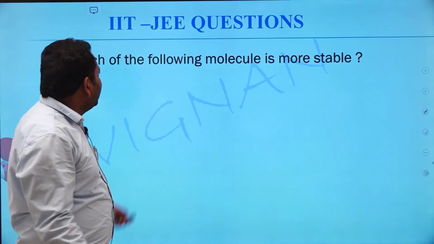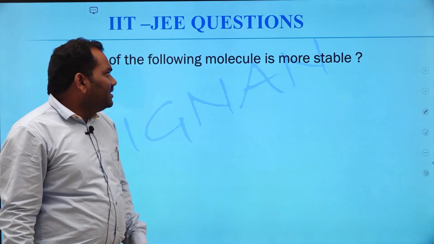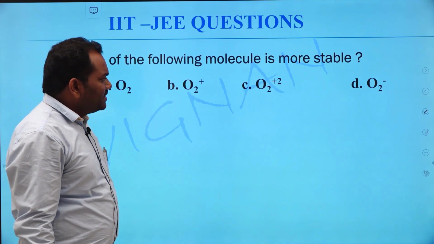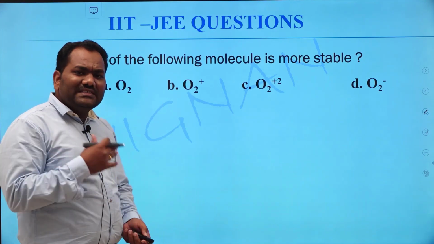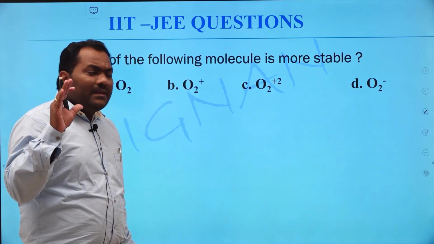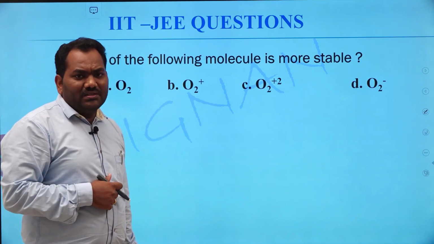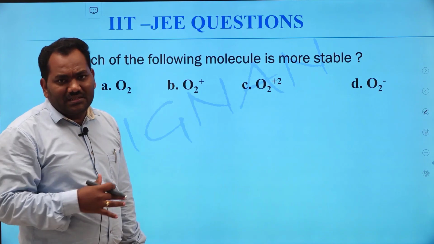Okay, let's discuss some of the IIT JEE questions. The question is, which of the following molecules is more stable? We already discussed that the stability of a molecule depends upon the bond order and the number of anti-bonding electrons.